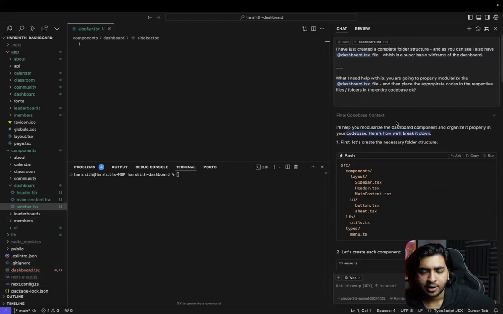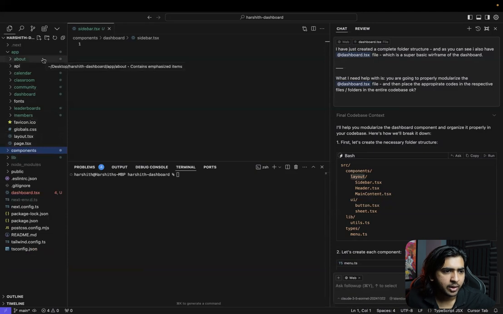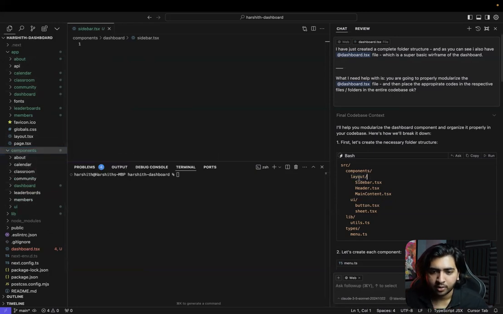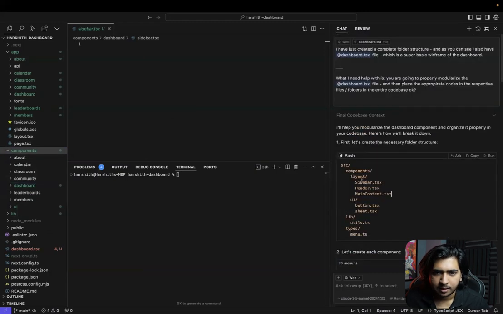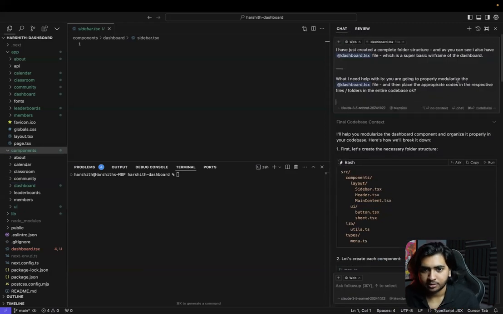Okay, I'll help you modularize the dashboard component and organize it properly in your code. Layout. Okay, so now let's look into what it says. There's layout. Okay, but we don't have layout here, right? Components. Layout. Oh, got it. So in components again, we have to create a layout folder for sidebar, header, and main content. Okay. Sidebar. Okay. Now let me just clarify.